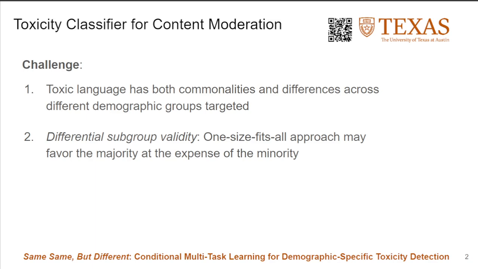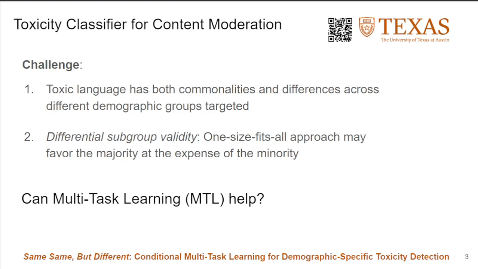But a one-size-fits-all approach risks overfitting forms of toxic language most relevant to the majority groups, potentially at the expense of systematically weaker model performance on the minority groups. This also raises concerns of algorithmic fairness. So we pose the question: can multitask learning help?